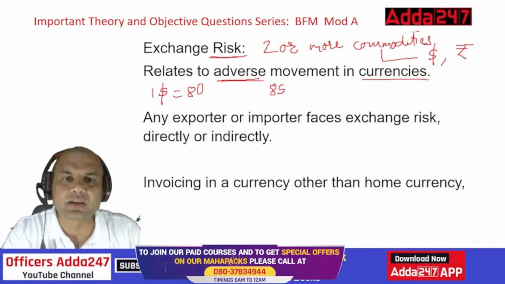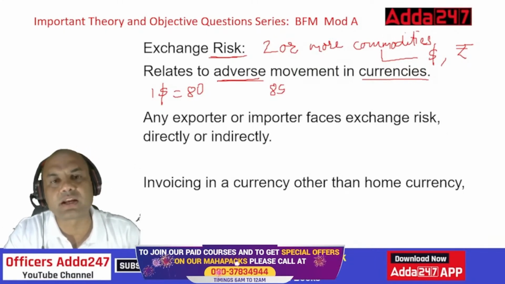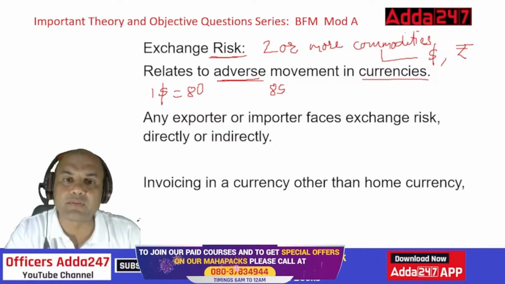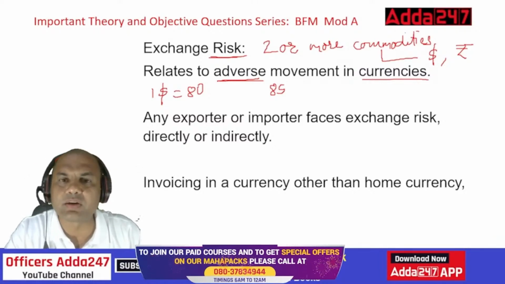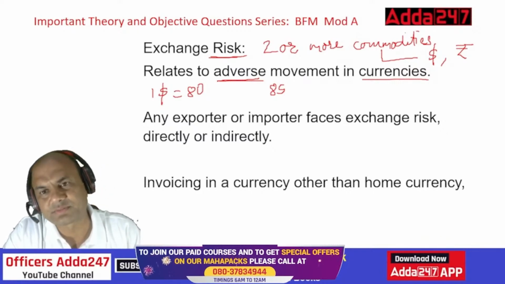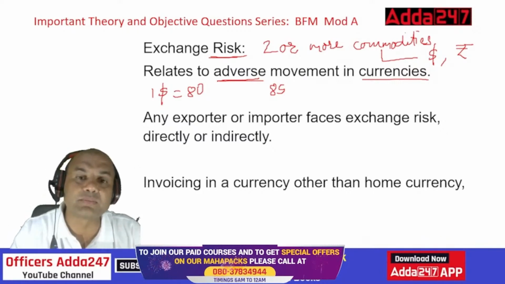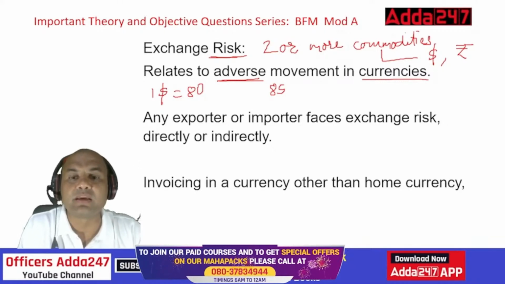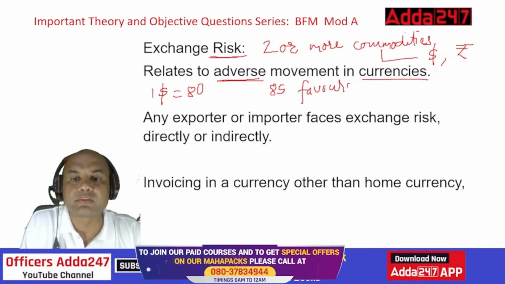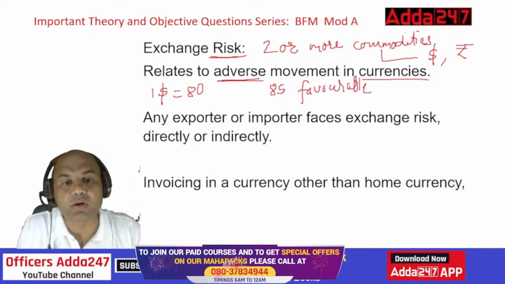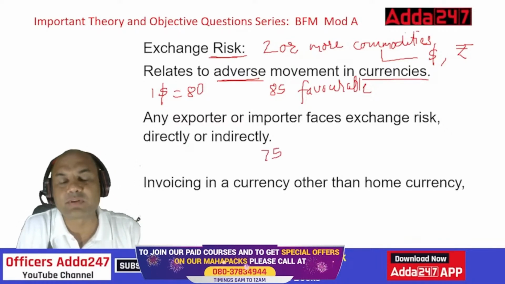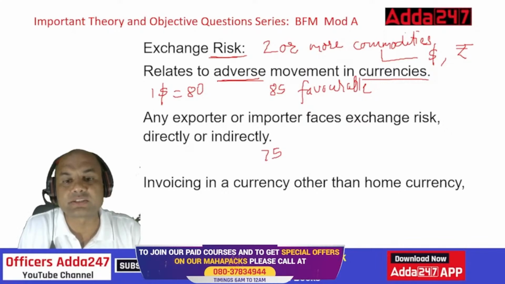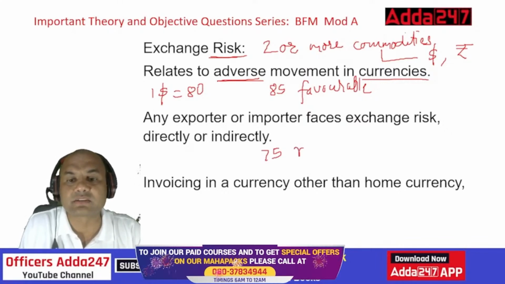Just type yes or no in the comment section. I bought $1 at 80 and now I am having this rate as 85. So I bought it and kept it with me. Now the rate is 85. Am I at risk? No, I am not at risk because the dollar is favorable to me. This is known as a favorable position. So what is unfavorable then? I bought it at 80 and now the dollar goes to 75. Now that is unfavorable because I bought it at 80 and now it is at 75. So this is unfavorable risk.